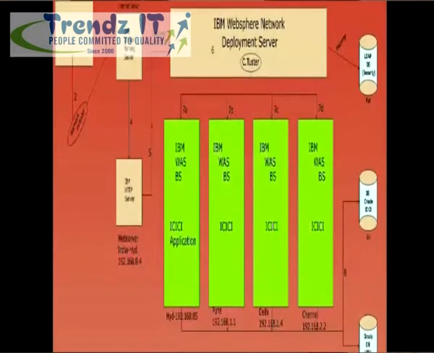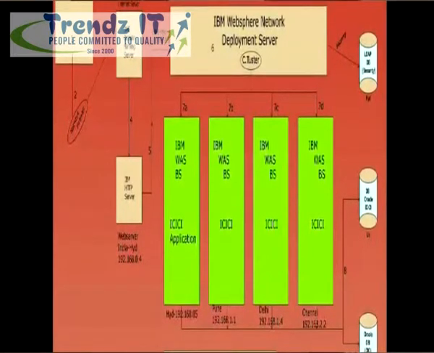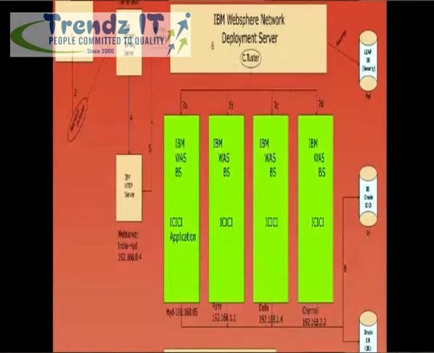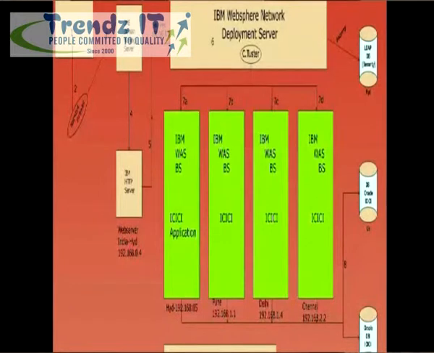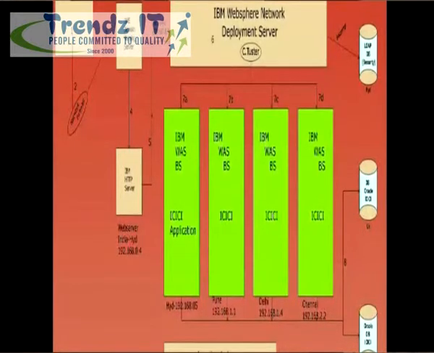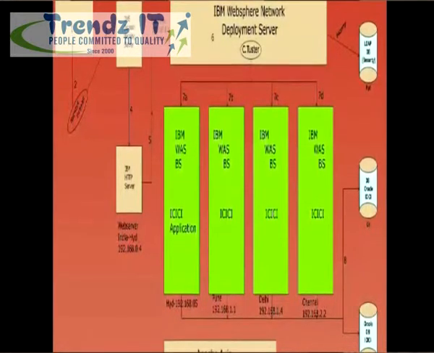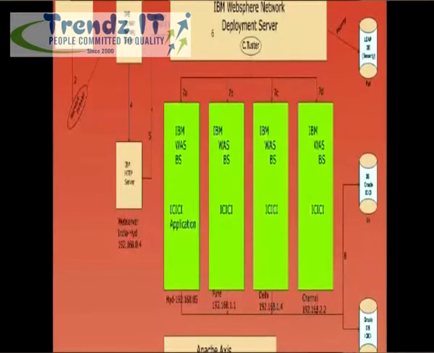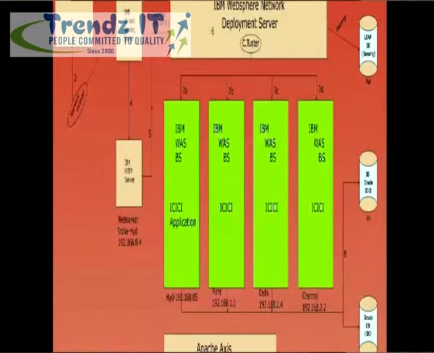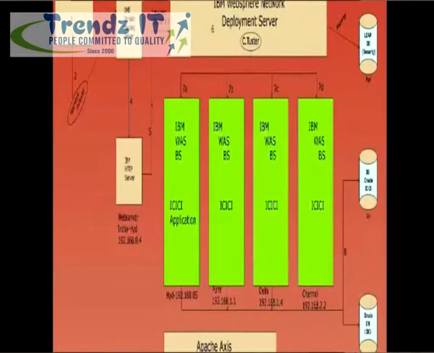This HTTP server will receive the request and send it to the WebSphere network deployment server cluster. From there the request will go to any one of the app servers. There my business application will be, that may be any type of banking application developed in Java and deployed under the WebSphere, that will receive and process by connecting to the database. So in this way only the WebSphere production environment will be implemented.